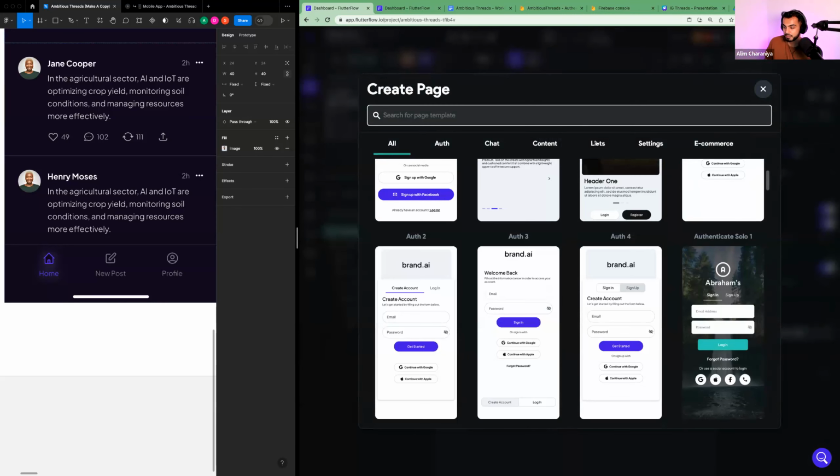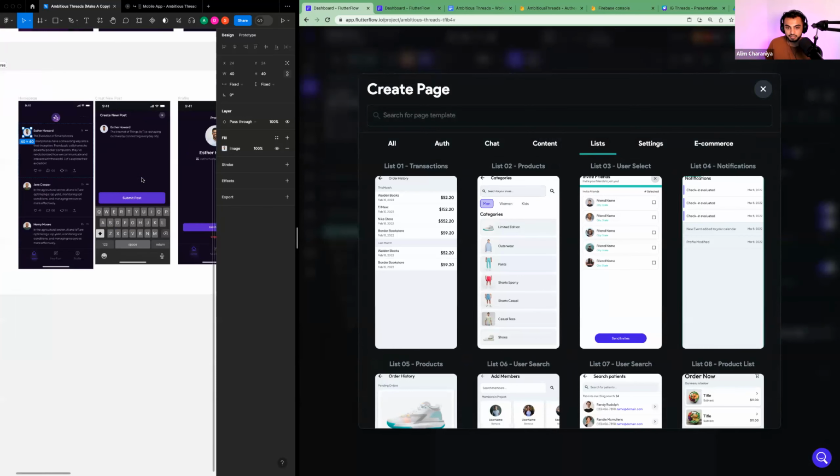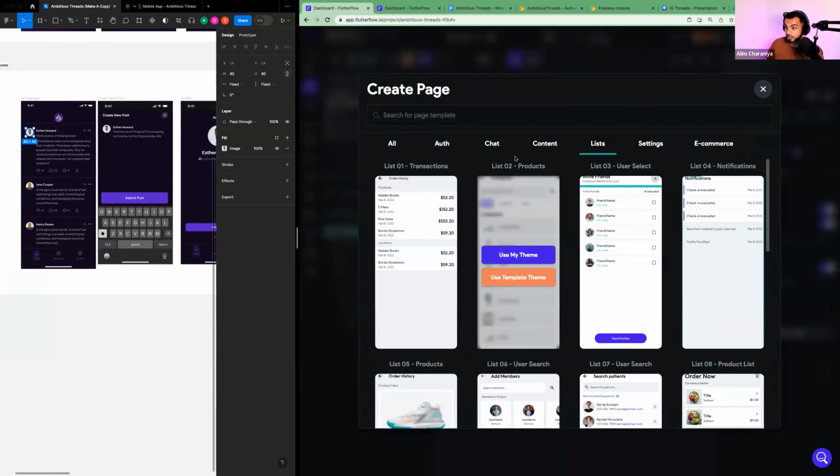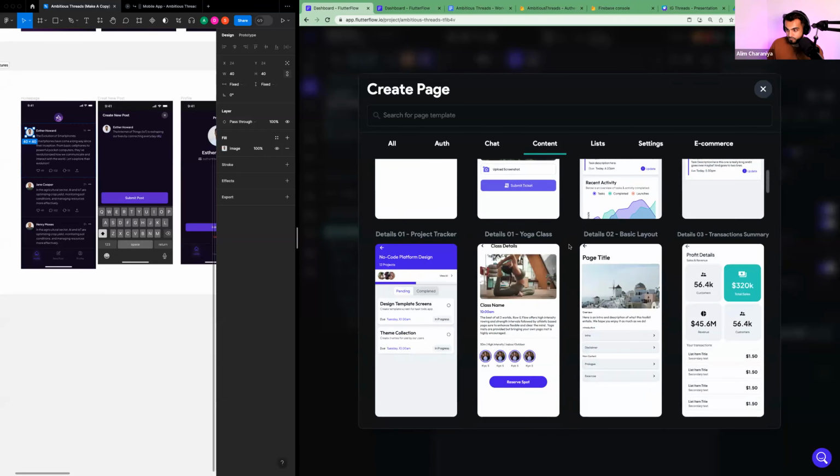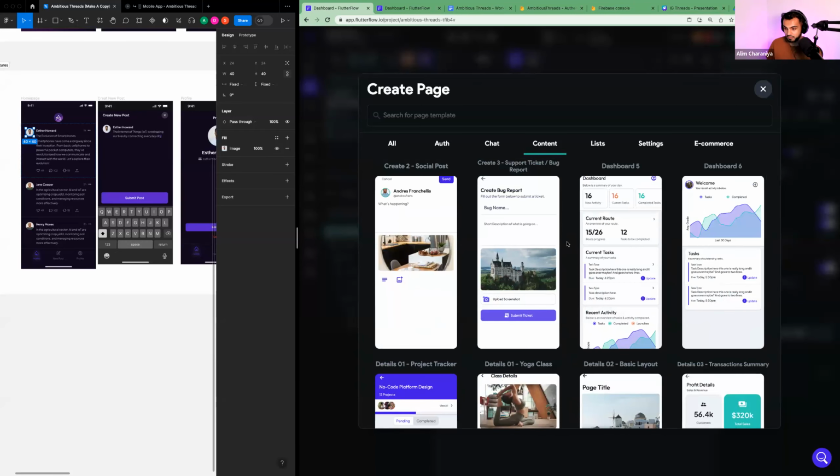We will create a page potentially from a list, right? Let's find a template that kind of looks like our, actually, no, we're not doing a list. We're doing a create post. So let's see if we can find a create post. Yeah, we kind of got one here. I kind of like this social post. So let's use this template, social post.